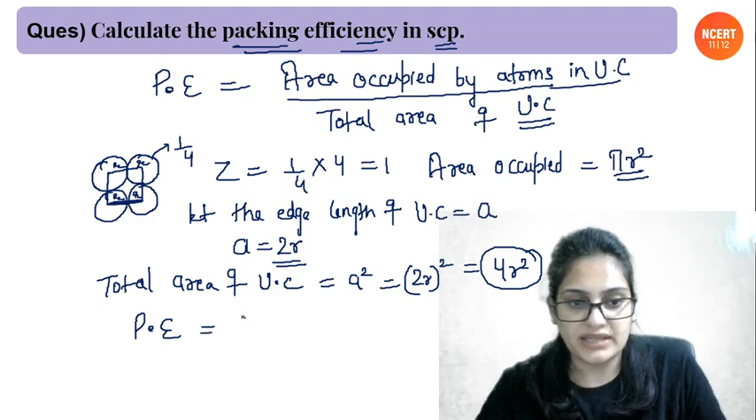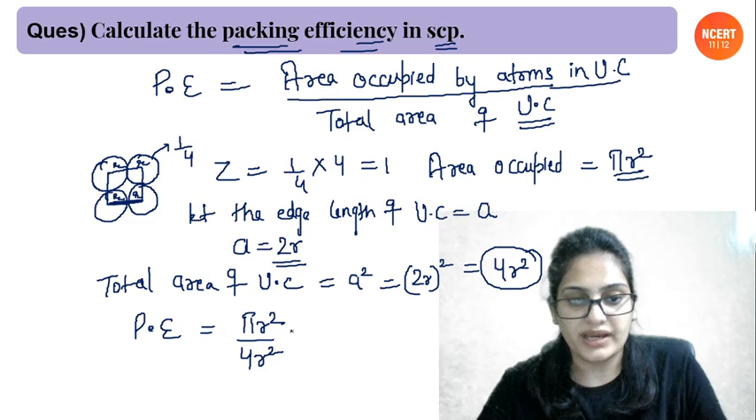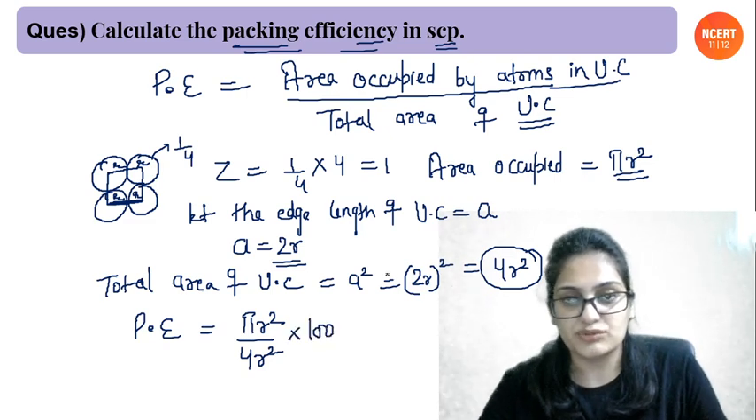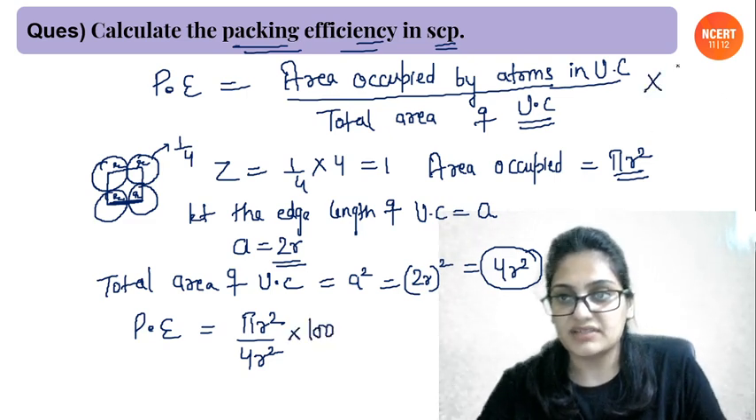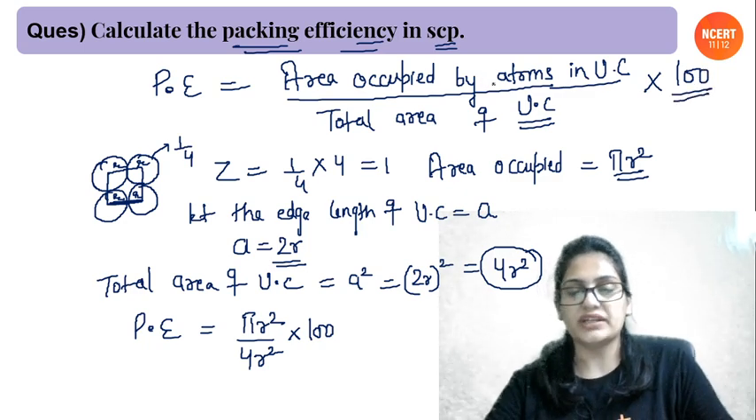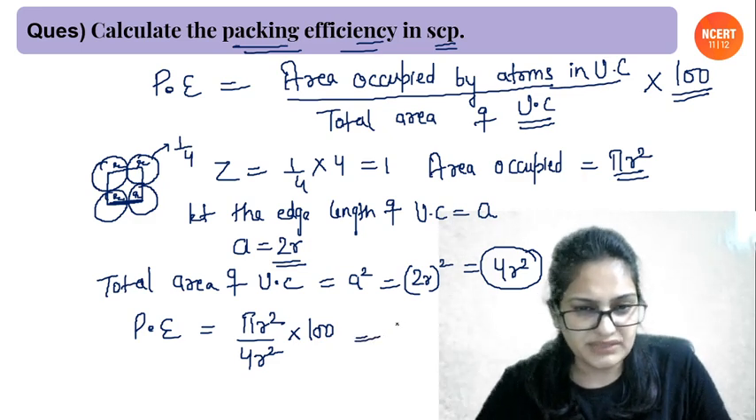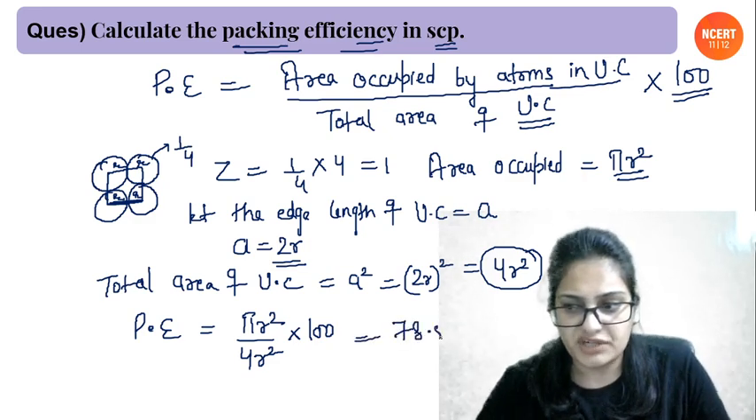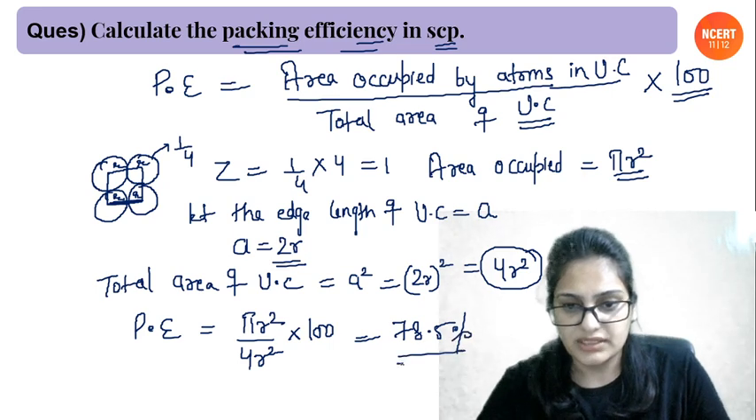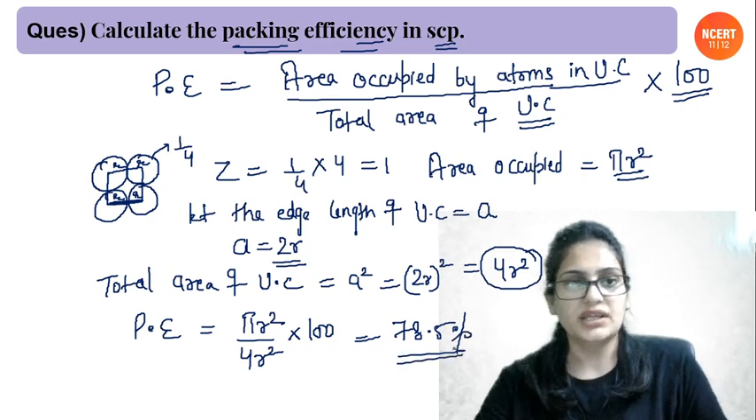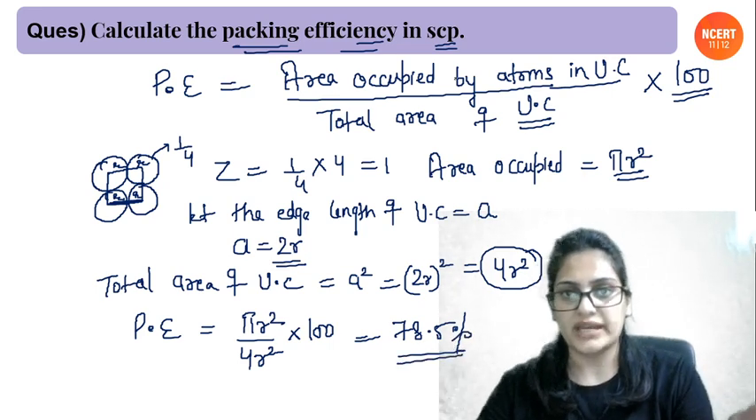Packing efficiency will be the area occupied, pi r square upon 4r square, multiplied by 100. Oh, I am so sorry, I forgot here. Packing efficiency is multiplied by 100, na. Okay, that would be the packing fraction. If you are not multiplying by 100, then that would be the packing fraction. Okay, so people, this will come out to be around 78.5%. So that's the packing efficiency of this packing in 2D square close packing.